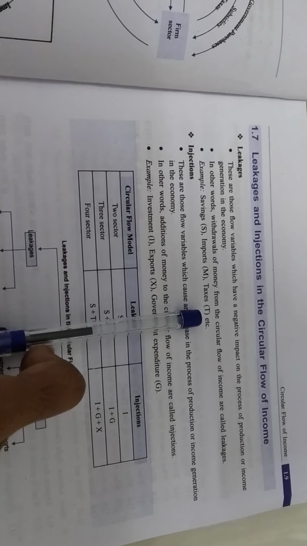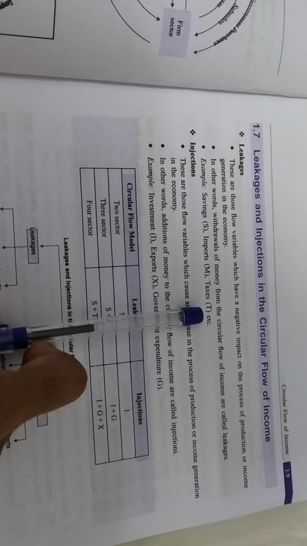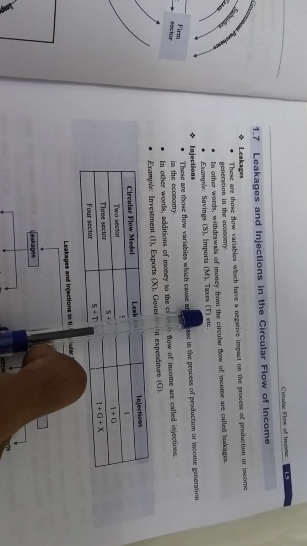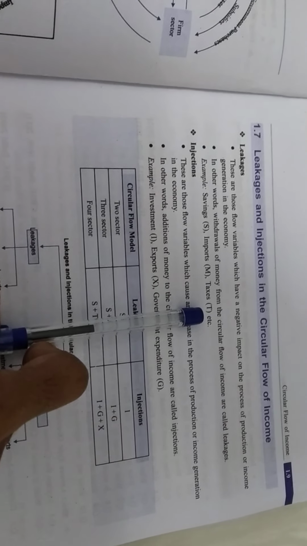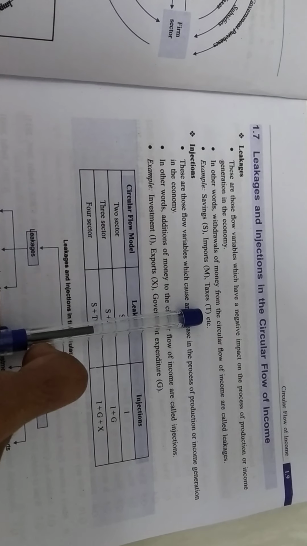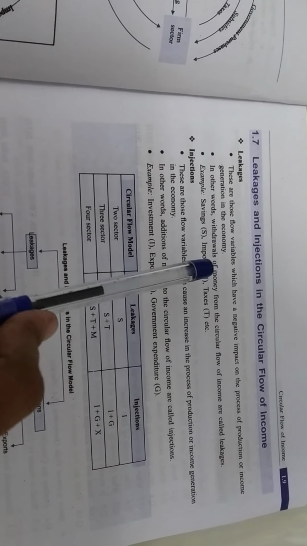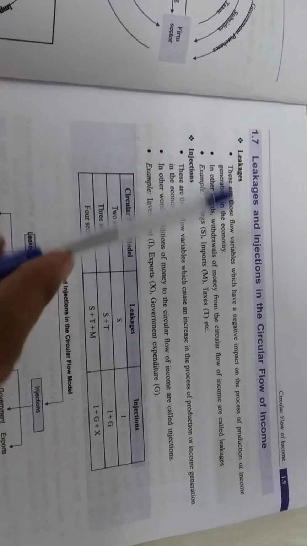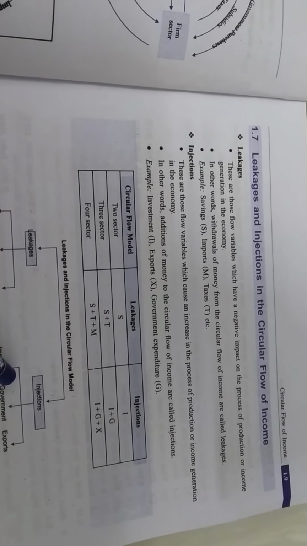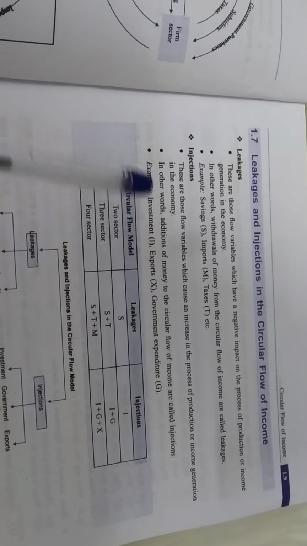Similarly, the taxes. Taxes means if more taxes will be imposed on the people, that means less income they are having. Less income means less expenditure. Less expenditure means less investment to the firms. So these are the variables which give the negative impact, and something which is drained out from the economy, or it automatically create the obstacles in the circular flow of income.